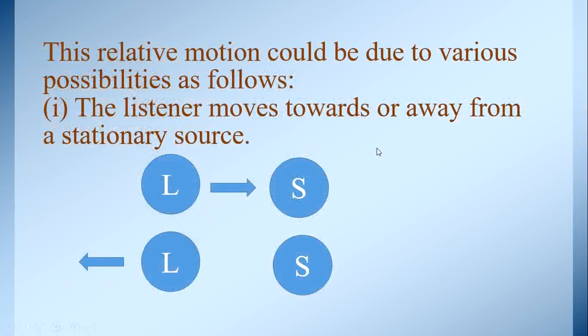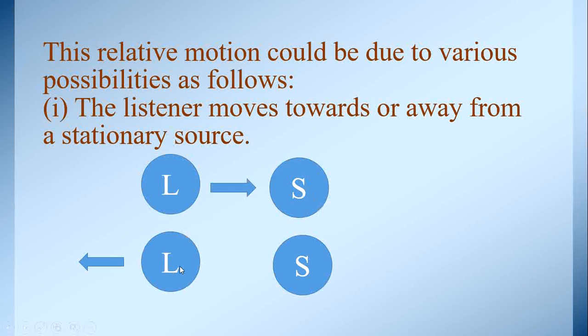Now let us see the relative motion between the source and the listener. What are the possibilities for the relative motion between the source and the listener? Here we have to see the first one. The listener moved towards or away from a stationary source. L is the listener and S is the source. Now the listener moved towards the source. In this first diagram, the listener moved towards the source.